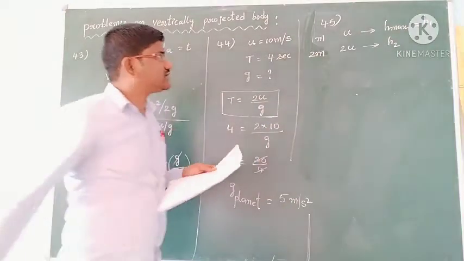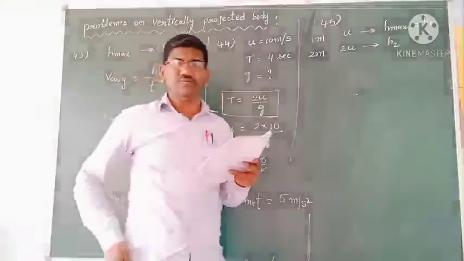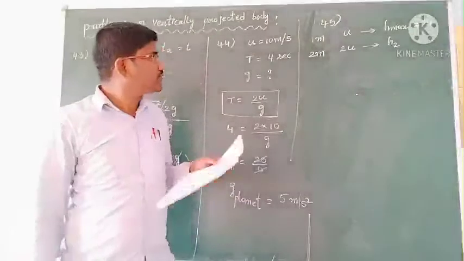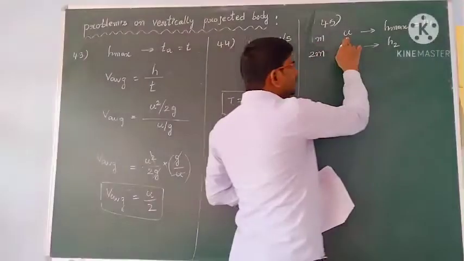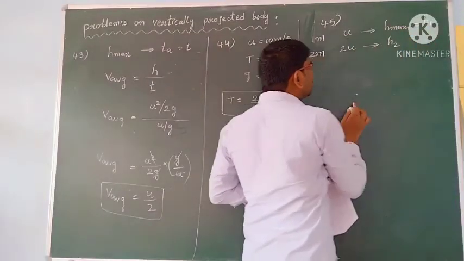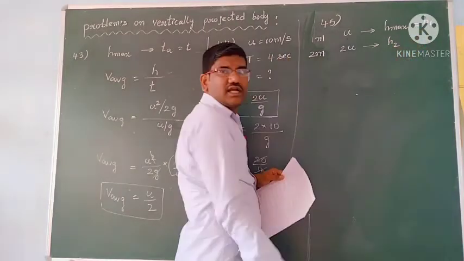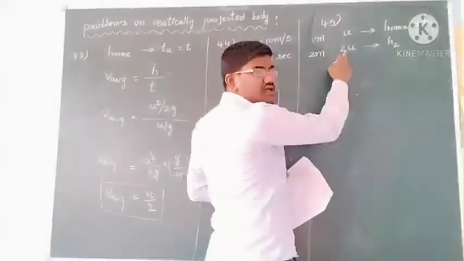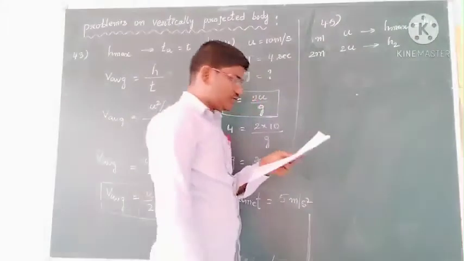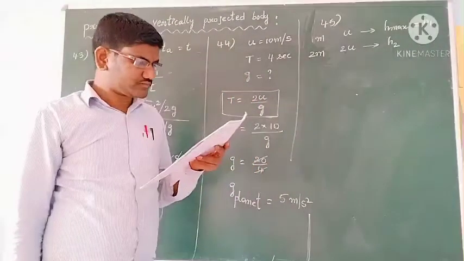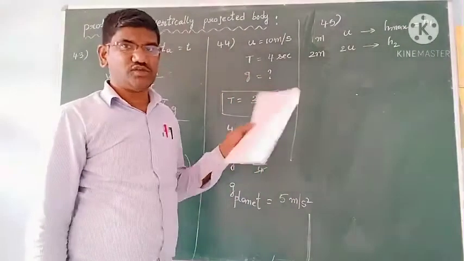Okay students, so the first object has mass m, and the second object has mass 2m. Mass m is projected with velocity u, and the maximum height reached is h1. The second object, mass 2m, is projected with velocity 2u, and the maximum height reached is h2. Then that h2 we have to find.